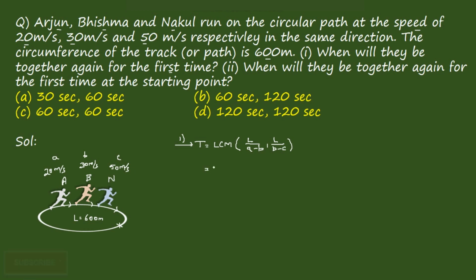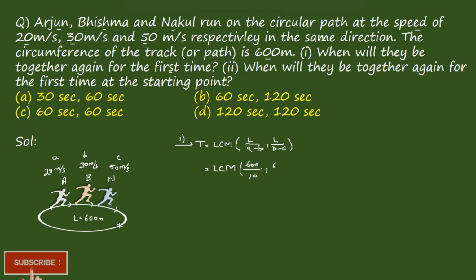Just substitute the values, right? Then LCM of L, which is given as 600, 600 by A minus B, right? But the greater one minus the lower one, right? So 30 minus 20, it becomes 10, comma, B minus C is nothing but 50 minus 30, the larger one minus the lower one.